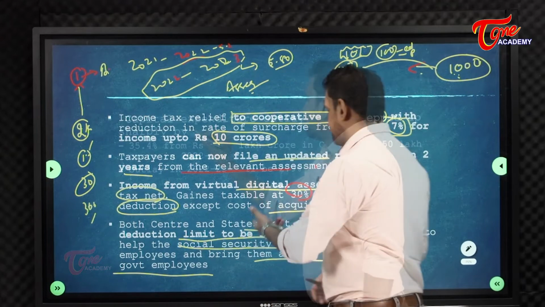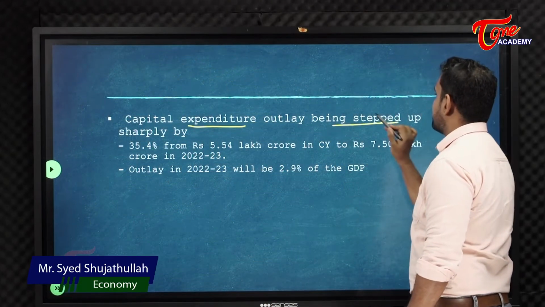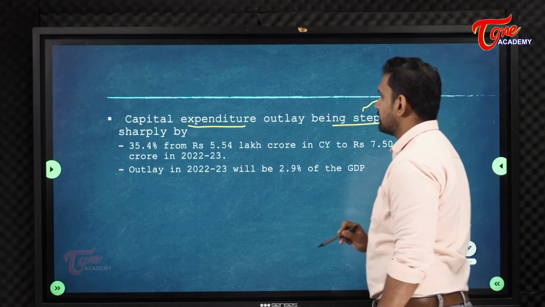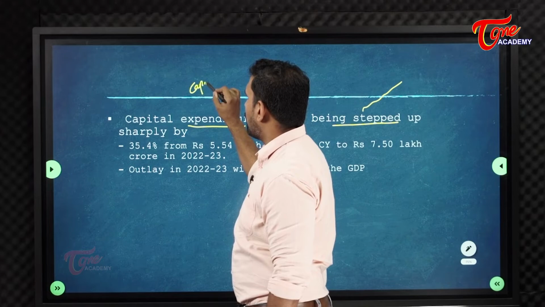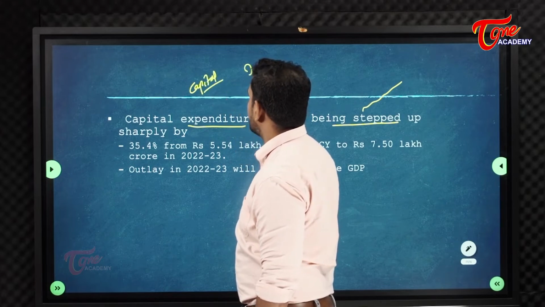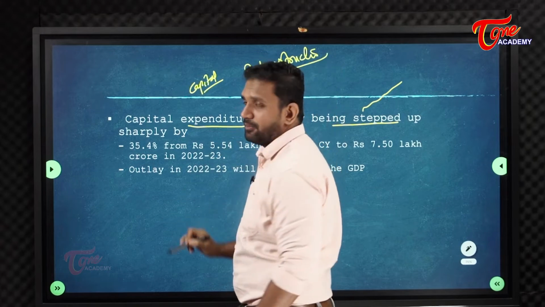Capital expenditure outlay being stepped up. Stepped up means increased. This budget is also called a capital budget because a lot of money is given for the construction of capital assets, nothing but infrastructure.